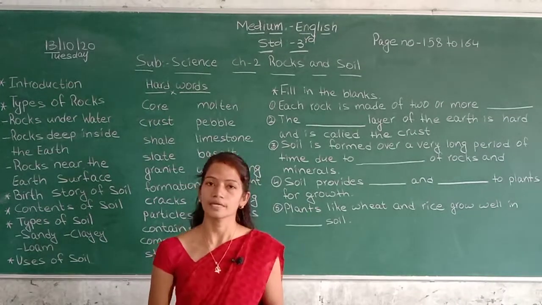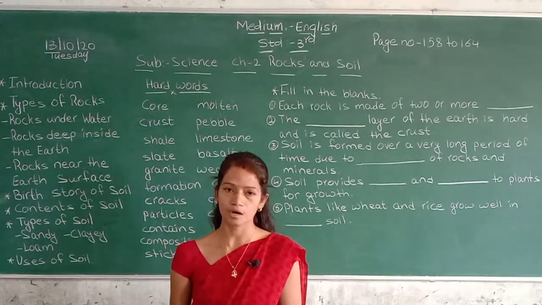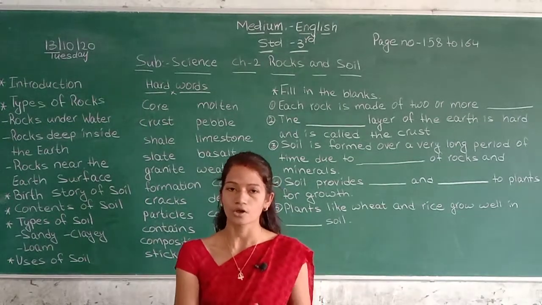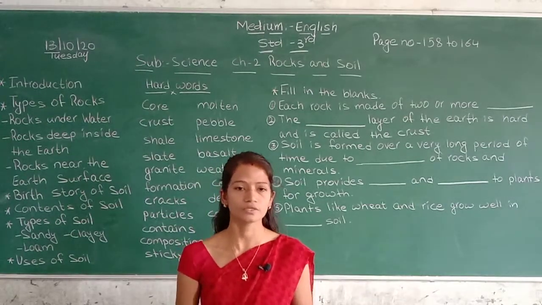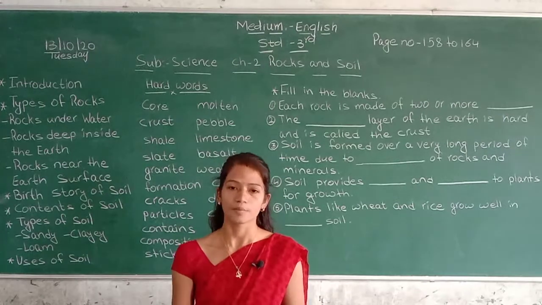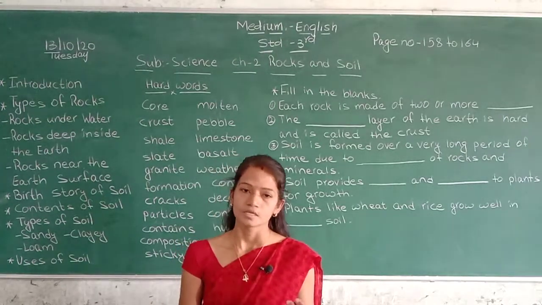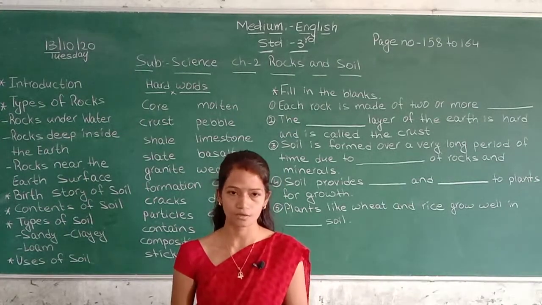So what we learned in this chapter: our earth is made up of rocks and minerals, and rocks can be divided into 3 types on the basis of how they are formed. Soil is the topmost layer of the earth's surface.